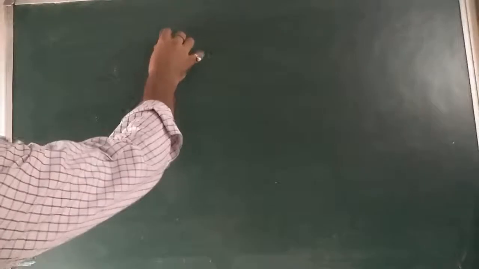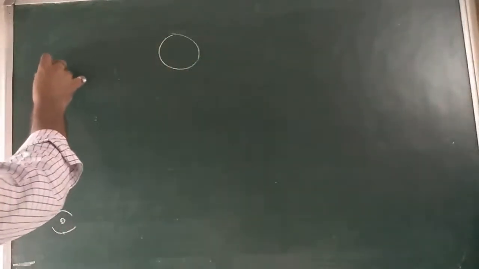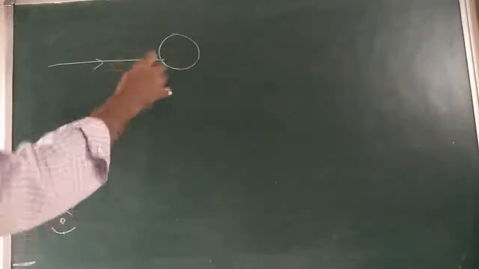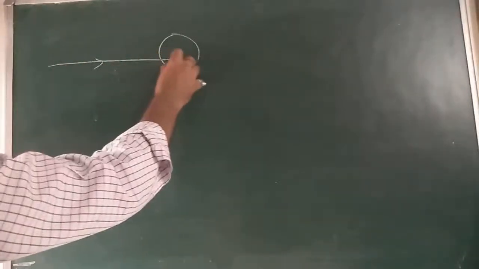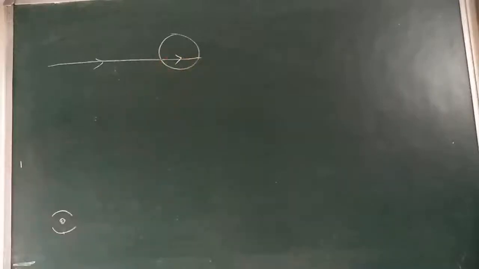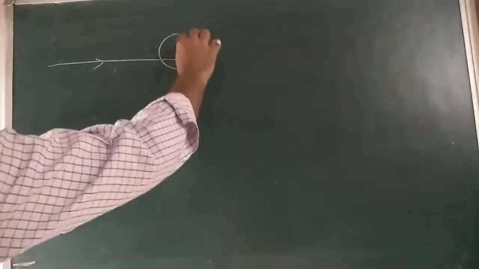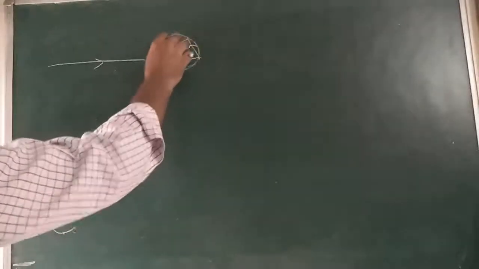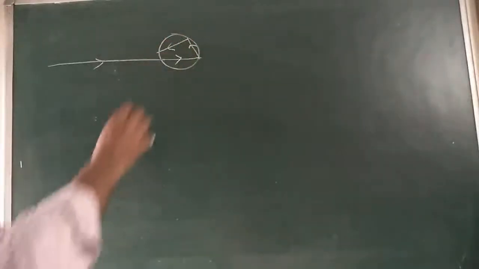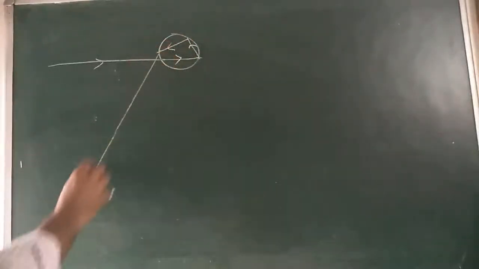Suppose here is the observer. I am here. Now suppose some droplets, one droplet is here. Sunlight is coming, falling on the droplet, enters like this, then it suffers refraction, then again suffers refraction, and we are getting the ray here like this.